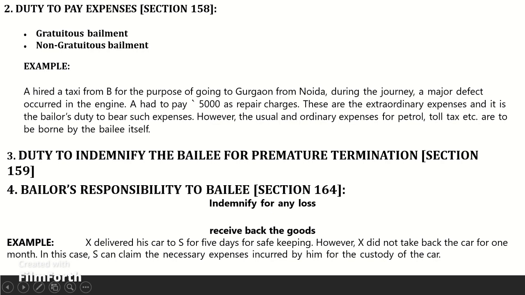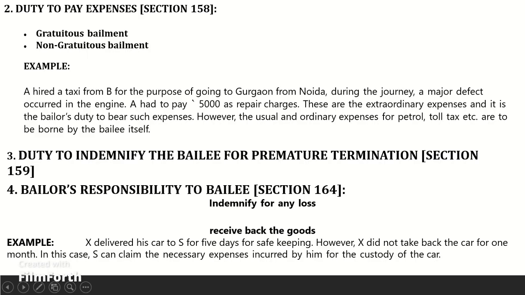Bailer's responsibility to bailee. Section 164. The bailer is responsible to the bailee for the following: indemnify for any loss which the bailee may sustain by reason that the bailer was not entitled to make the bailment, or to receive back the goods, or to give directions respecting them, defective title in goods.